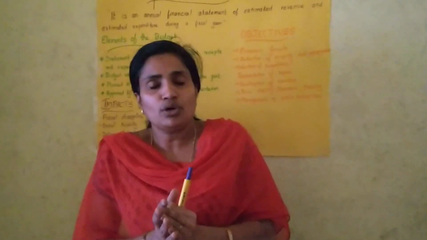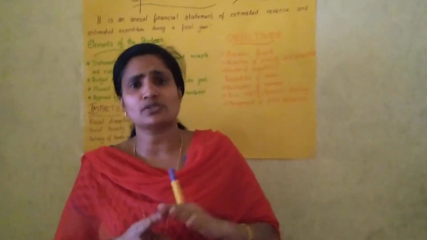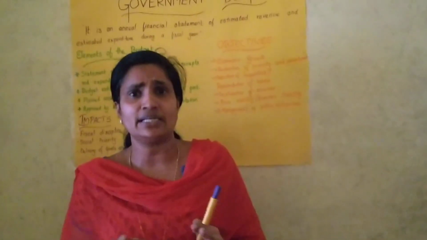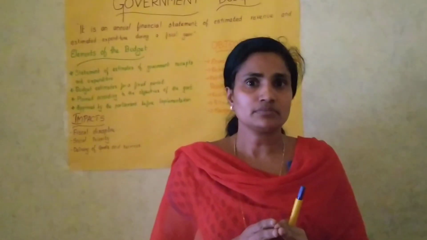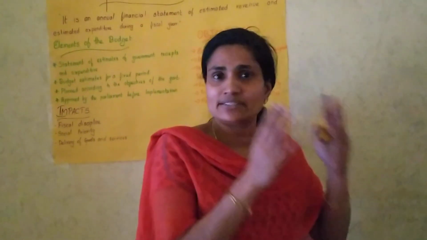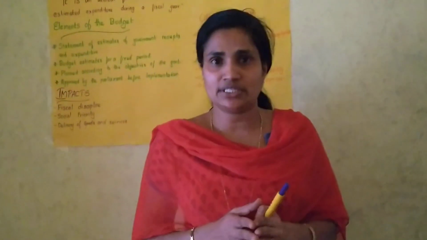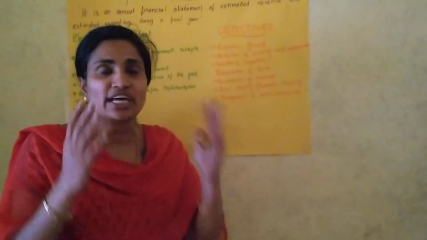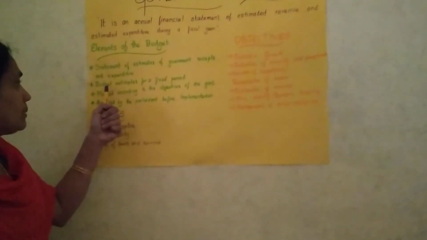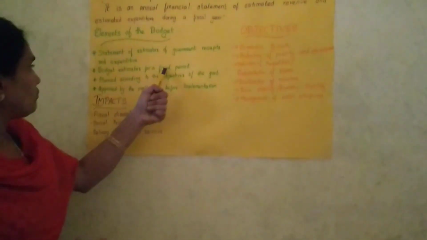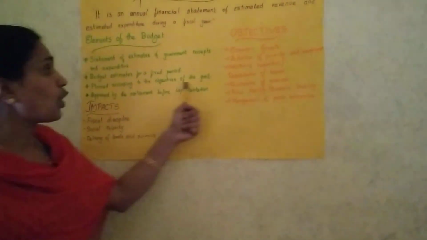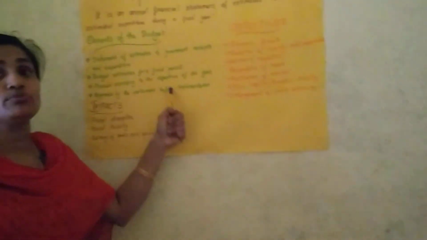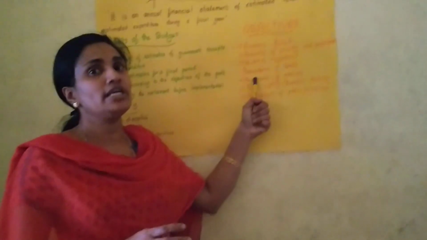The government. In all the newspapers and magazines, we can see that all over the world the government plays an important role. In our country, India, this situation is being tackled by the government. So the budget estimates for a fixed period are planned according to the objectives of the government, the main objective being to provide welfare to the people.